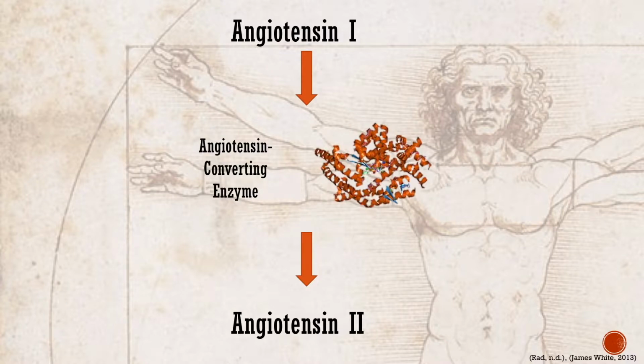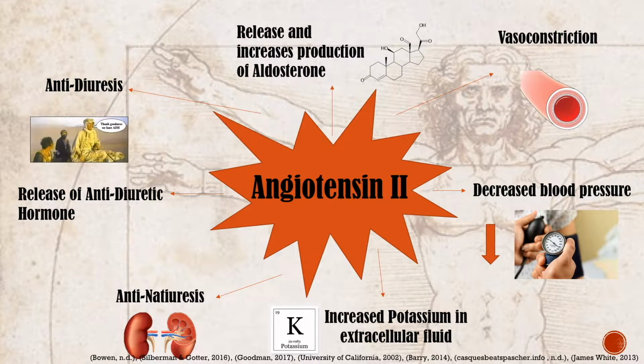ACE is produced by the vascular endothelial cells of the lungs, peripheral blood vessels, and epithelial cells of the kidney tubules. Angiotensin 2 is an octapeptide vasopressor, which acts to cause vasoconstriction, antidiuresis, antinatriuresis, along with the release of aldosterone and the antidiuretic hormones. It also stimulates the hypothalamus to induce a thirst response.